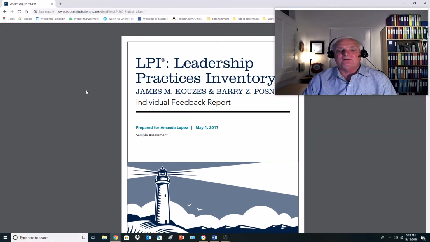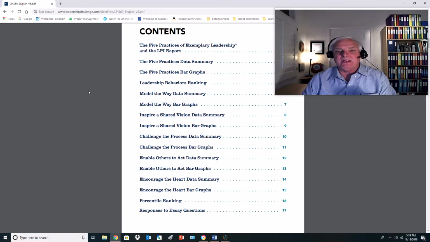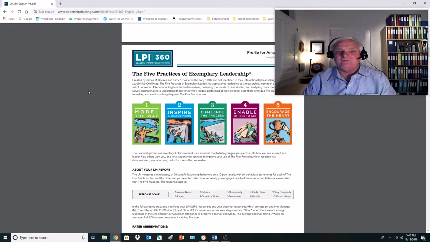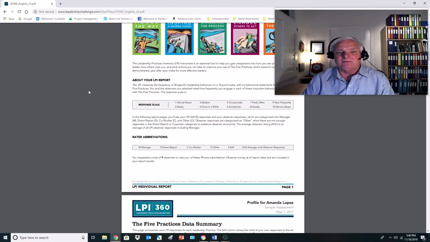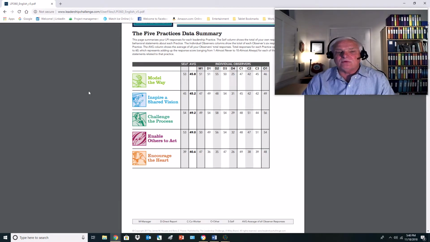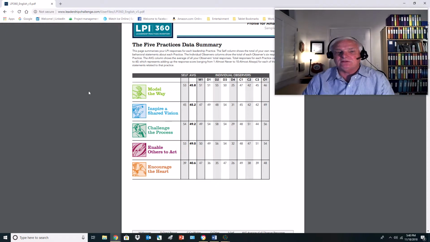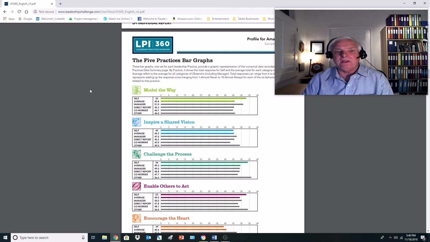So you've got a leadership profile that's going to have a combination of different information for you. You're going to need to glean through and really understand. The report has got tremendous information for you on how to understand the 5 principles of exemplary leadership. It's going to walk through which questions fall into which of these categories. It's going to give you information about your report, and it's going to give you a summary view. That summary view is very easy to read. You'll be able to see on that 10-point scale where you rank or rate. So that's really a great way to view it.